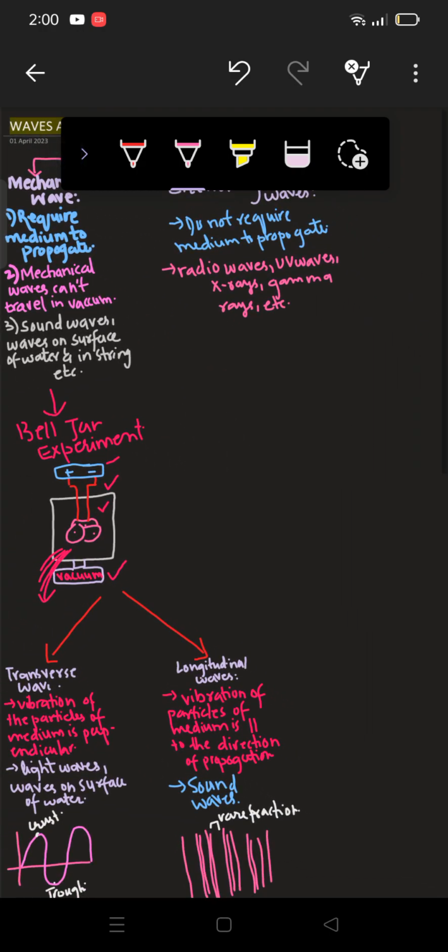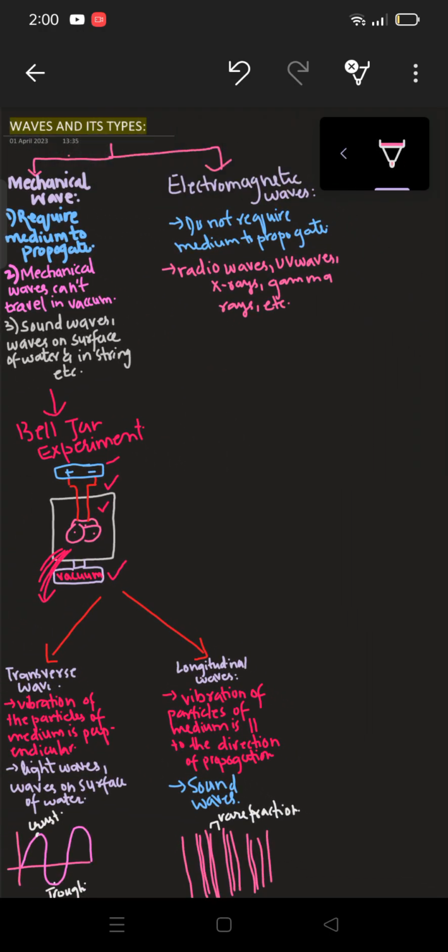So this was the classification as we did in yesterday's class as well. So this was a little bit more about those waves. Alright, so this was all for today.